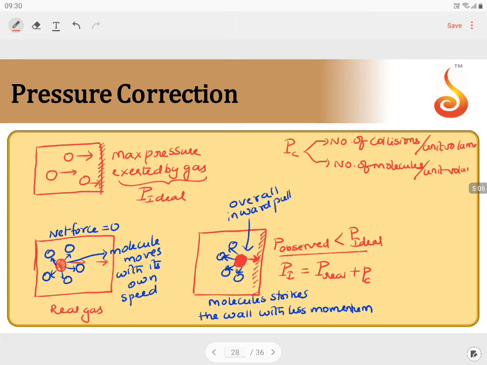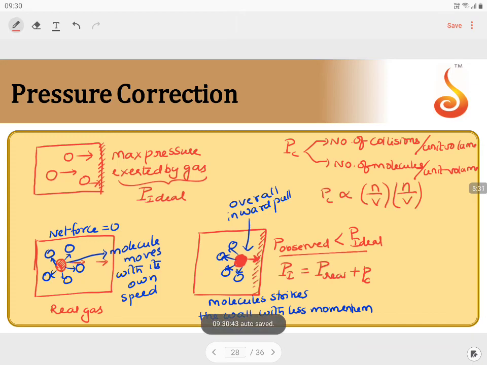So Pc depends on two factors. It is proportional to the number of collisions per unit volume. How many molecules are about to collide with the walls of the container, that many collisions are possible. And the number of molecules per unit volume will be involved in the attraction.